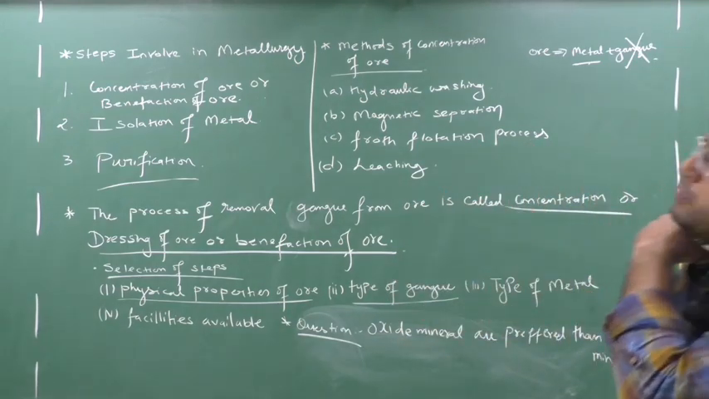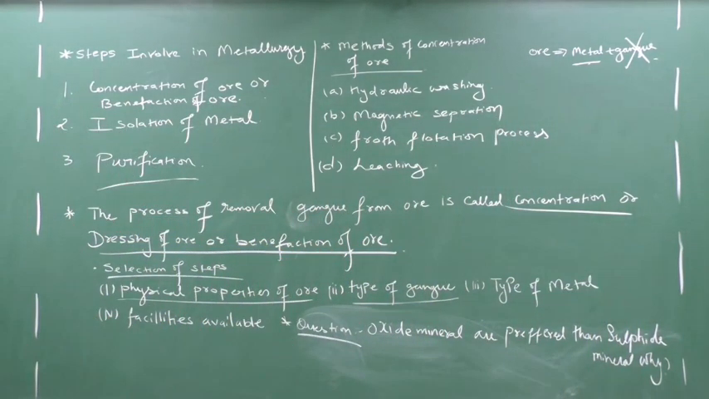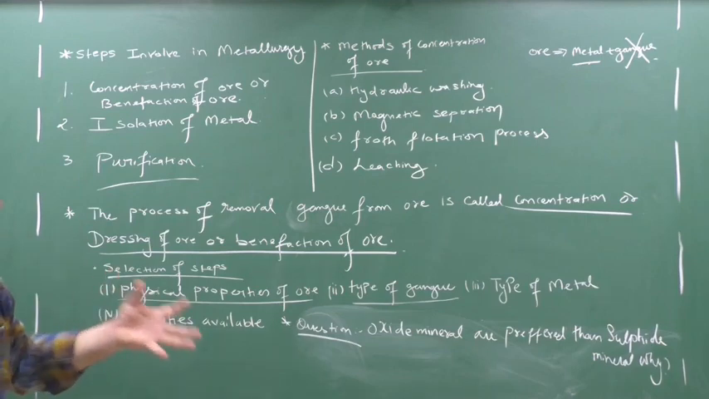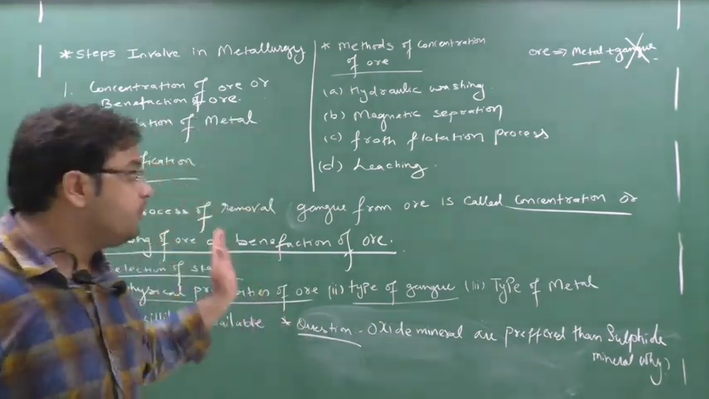Clear this part? So what do you mean by concentration of ore? What is the definition of concentration of ore? Concentration of ore means it is a process of removal of gangue. Gangue means what? Matrix, gangue, impurities from the ore.